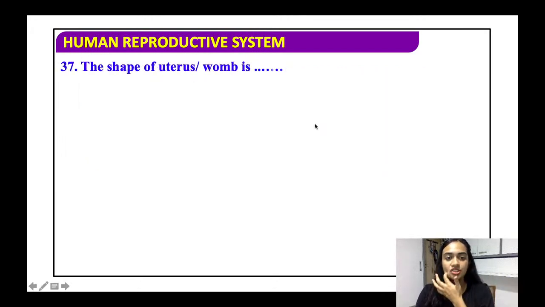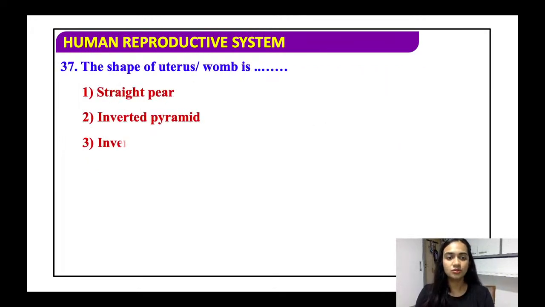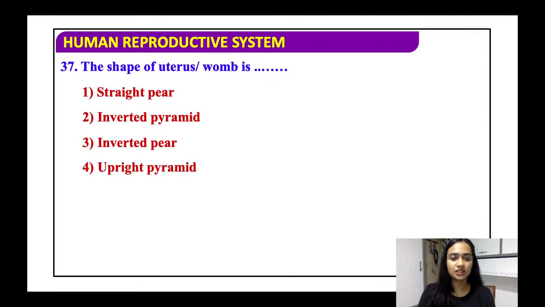Fine. The shape of the uterus or the womb is straight pear, inverted pyramid, inverted pear, or upright. This is again a very simple question. The answer is inverted pear because it is somewhat like this. All right.